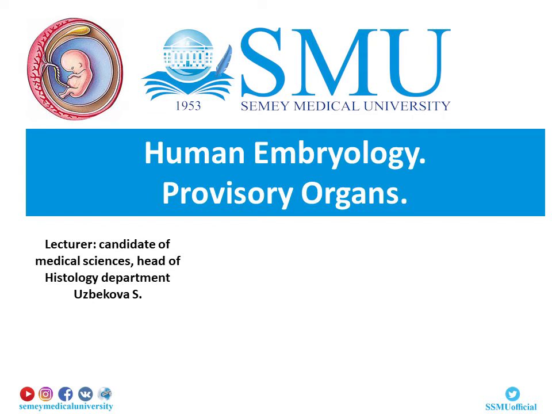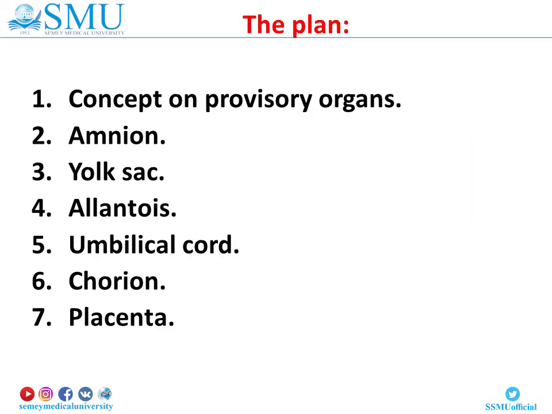Theme: Human Embryology, Provisory Organs. Plan. Number 1. Concept on provisory organs. Number 2. Amnion. 3. Yolk sac. Number 4. Allantois. 5. Umbilical cord. Number 6. Chorion. Number 7. Placenta.